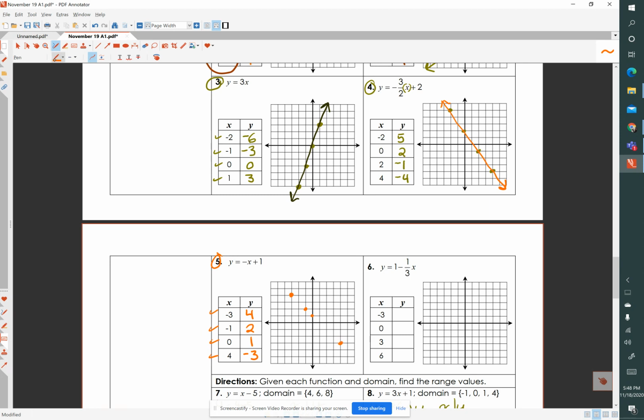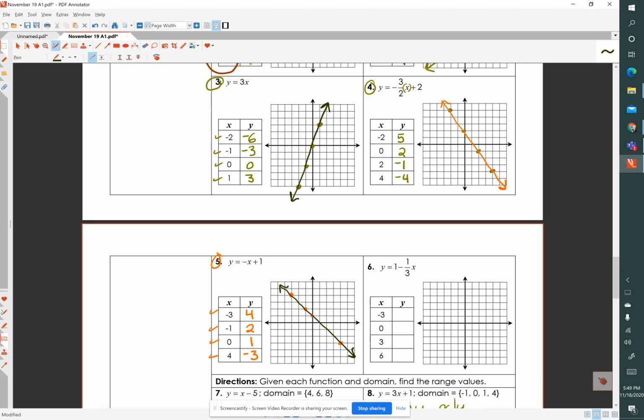That's better. Okay, and let's connect that with a smooth line. And that is the graph of y equals negative x plus 1. And we'll be learning a lot very soon about negative and positive slope.